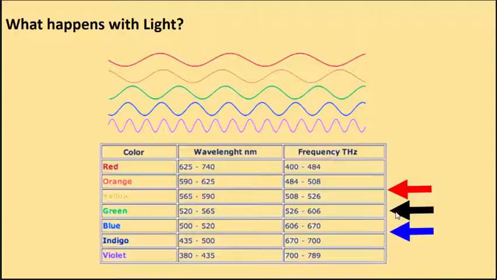Now, what we call that, I have the arrows here to represent what we usually refer to it. If this is the frequency with which the source is emitting light, if the source is moving towards the receiver, we say we have a blue shift, an increase in frequency. We refer to that as a blue shift. It does not mean that the light we are going to see is going to be really blue, but it means we have an increase in frequency. It is moving towards the blue.